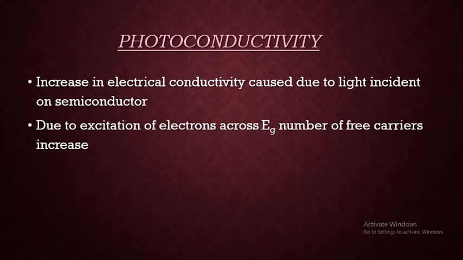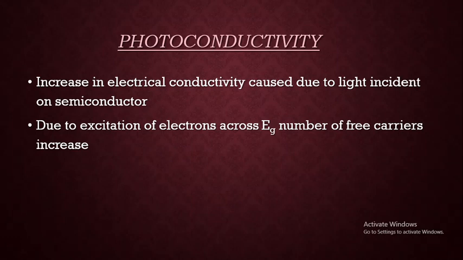Why does it happen? It is due to excitation of electrons across the energy gap, and due to the excitation the number of free carriers increases. That is, the concentration of both electrons and holes increases, and these are the carriers that contribute to electrical conductivity.